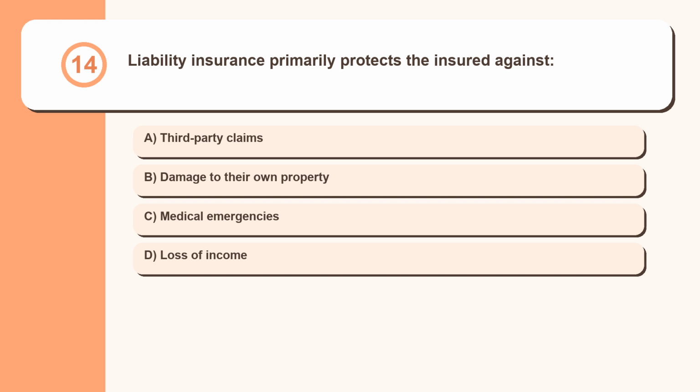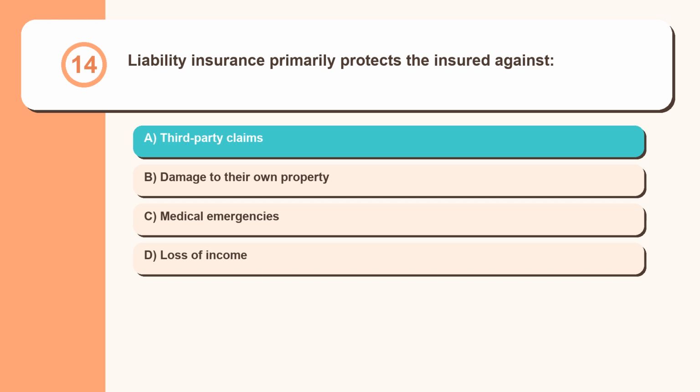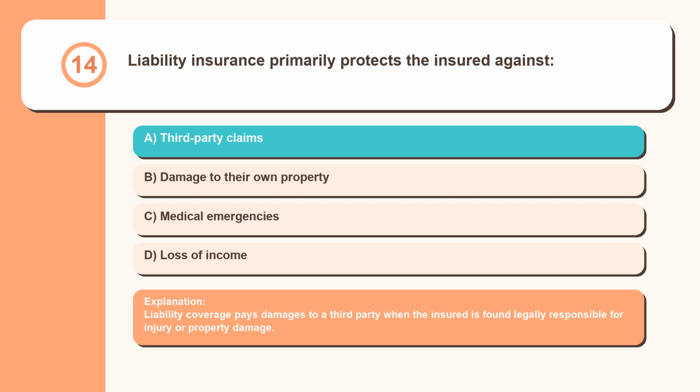Question 14. Liability insurance primarily protects the insured against third-party claims, damage to their own property, medical emergencies, loss of income. Liability coverage pays damages to a third party when the insured is found legally responsible for injury or property damage.